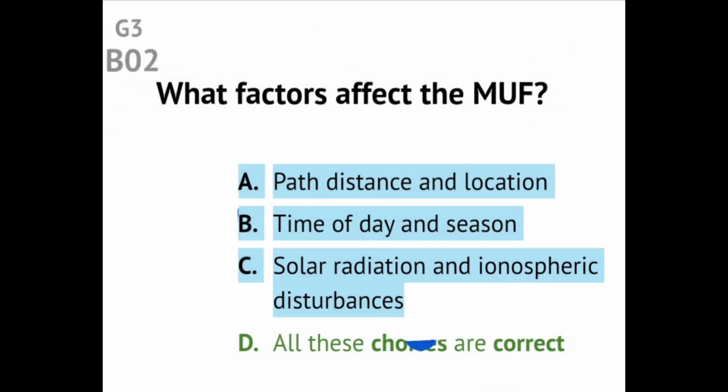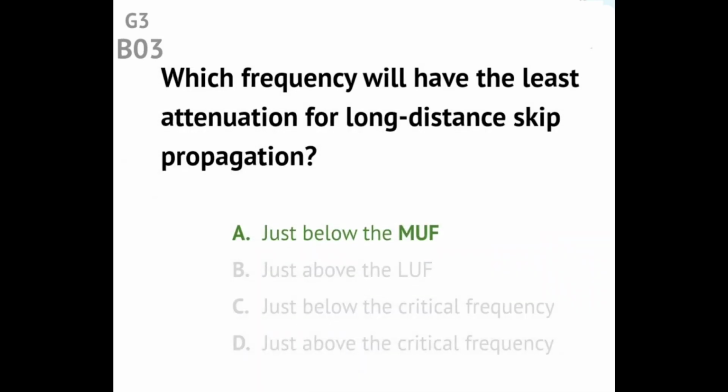Question G3B02. What factors affect the MUF? Answer. All these choices are correct. And these are path distance and location, time of day and season, solar radiation, and ionospheric disturbances. Question G3B03. Which frequency will have the least attenuation for long-distance skip propagation? Answer. Just below the MUF.